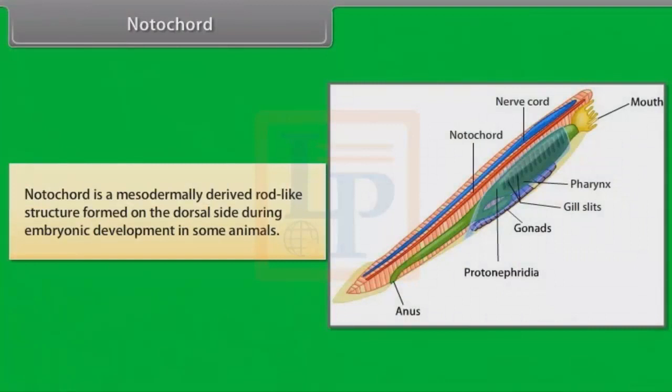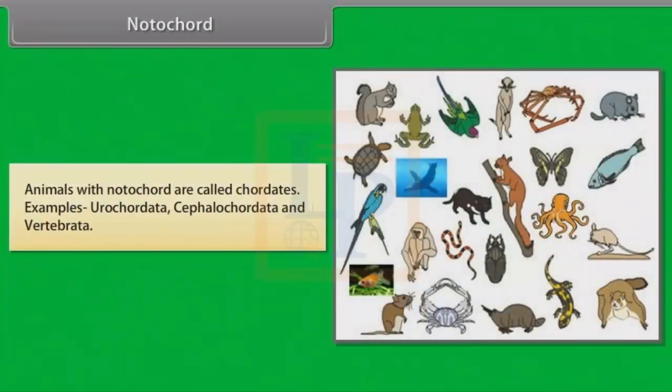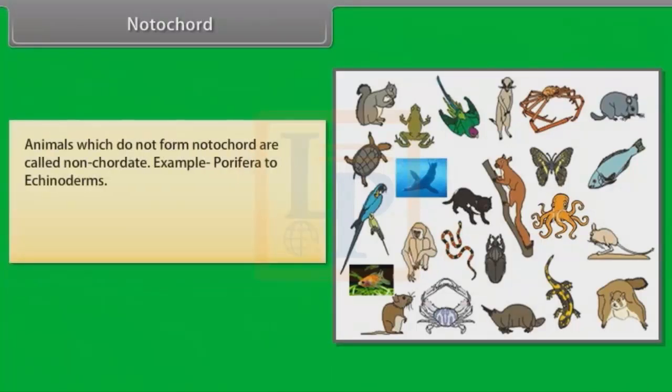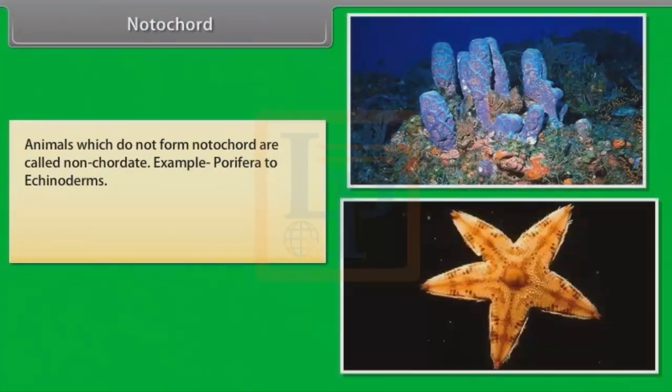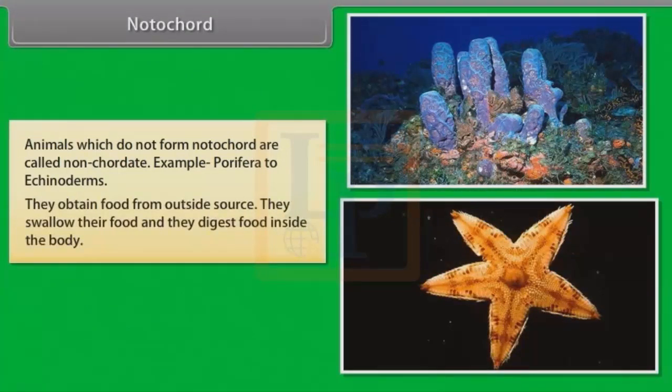Notochord is a mesodermally derived rod-like structure formed on the dorsal side during embryonic development in some animals. Animals with notochord are called chordates. Example, Urochordata, Cephalochordata and Vertebrata. Animals which do not form notochord are called non-chordates. Example, Porifera to echinoderms. They obtain food from outside source. They swallow their food and they digest food inside the body.